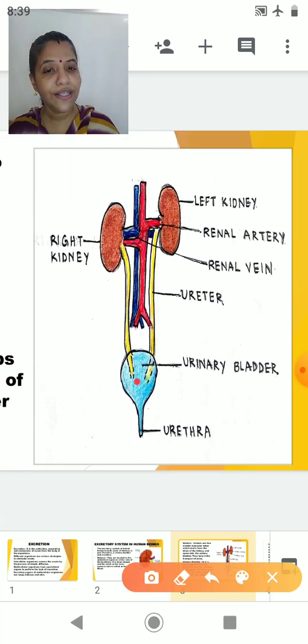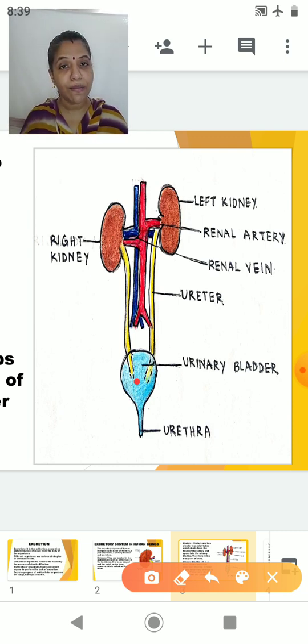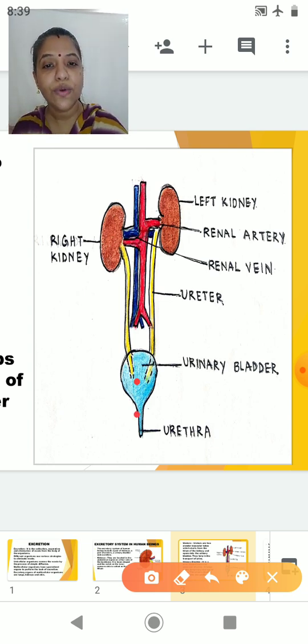So students, this is a urinary bladder. It is a muscular bag which serves as a reservoir, that is, a storehouse of urine. It helps in the temporary storage of urine. After it has stored a particular amount, you get the sensation of urination and the urine is thrown out through the urethra. So the next part we will study will be the urethra.